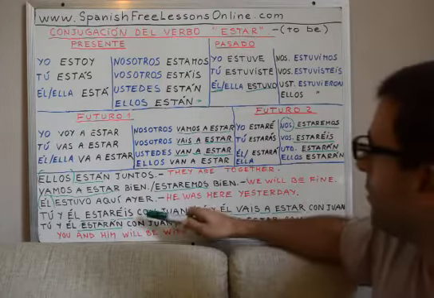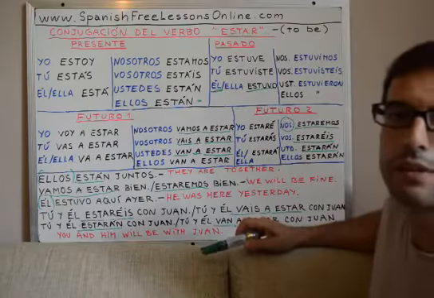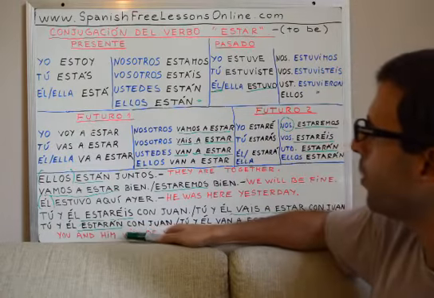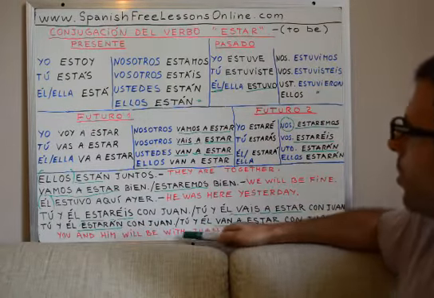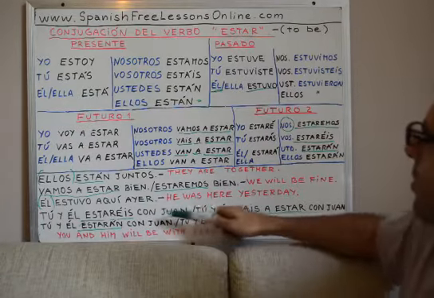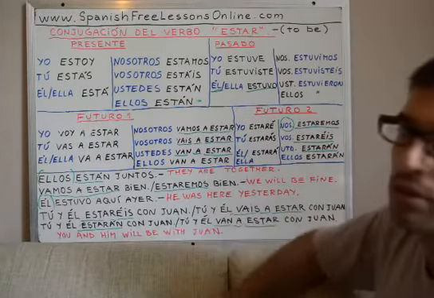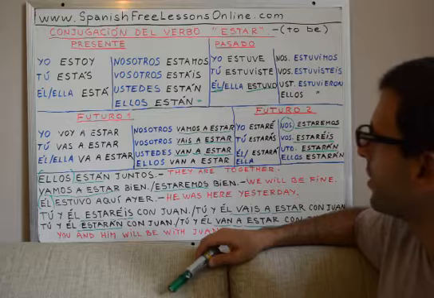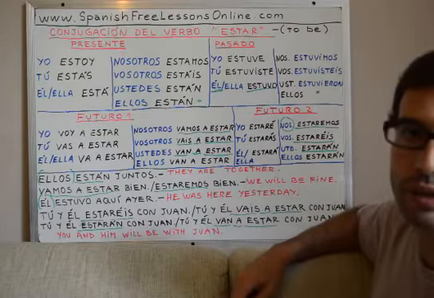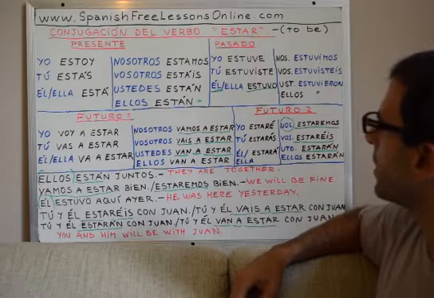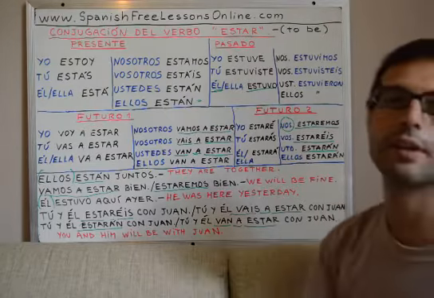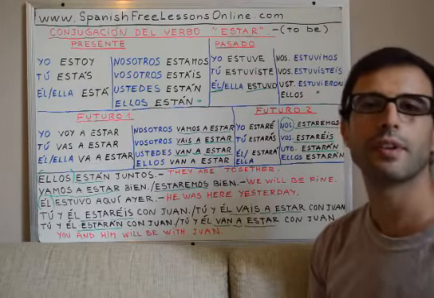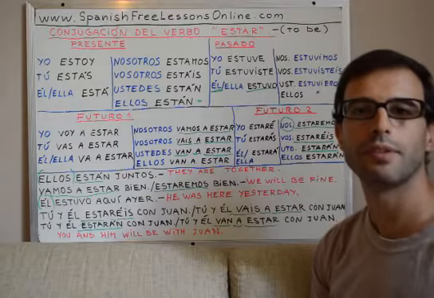So, these 4 sentences mean exactly the same thing, right? It's always you and him will be with Juan. So we have 4 different ways for saying this same thing in future tense. And they are all the same, they are all correct, right? So this is the end for today, and next time I'll show you the verb haber, that's verb to have. So I see you next class.